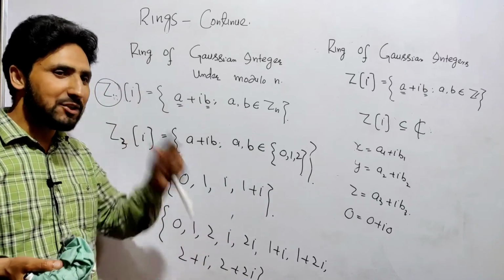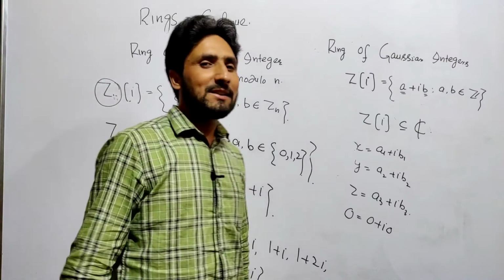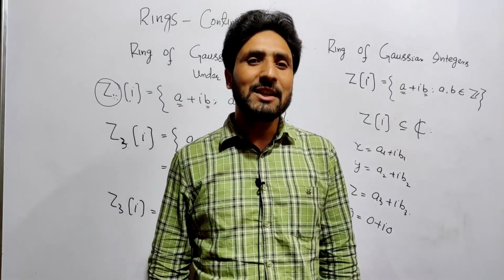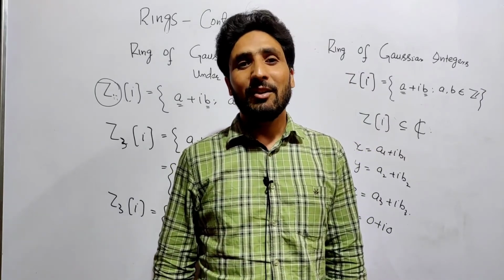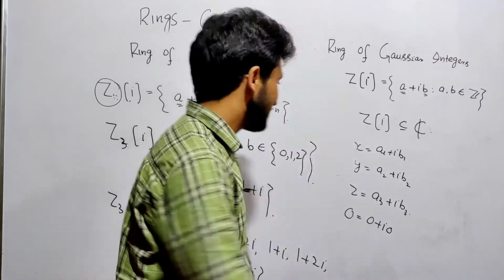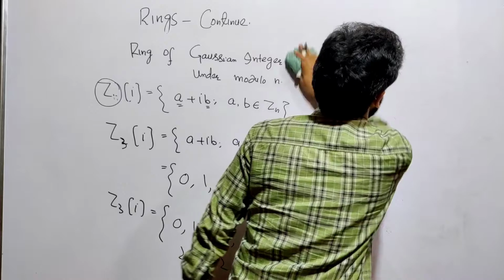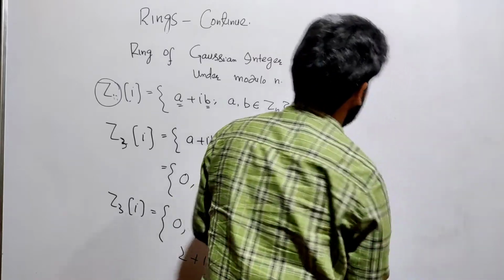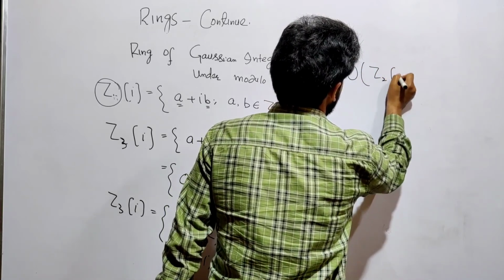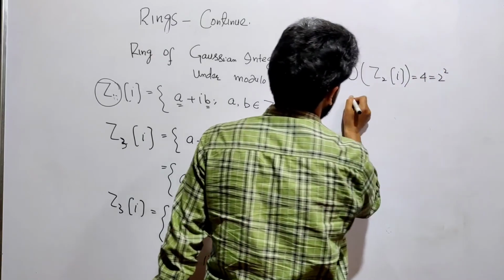A formula is being made. If you pay attention, here 2 square, here 3 square, so how many elements will Z4I have? 4 square. How many will Z5I have? 5 square. So the order of ZnI, meaning how many elements it has, is n square. So you have the formula: order of Z2I is equal to 4, that's equal to 2 square.